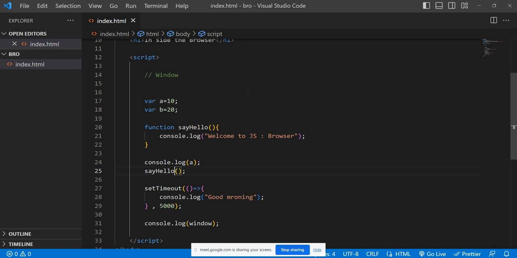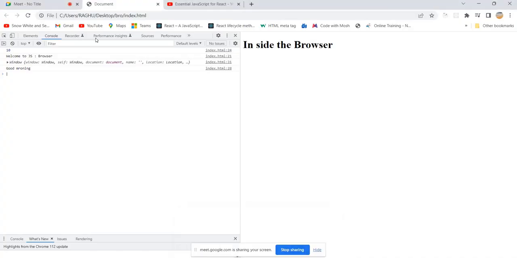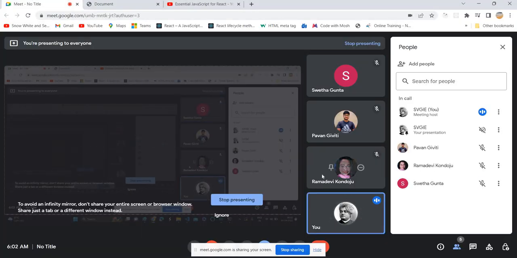Inside the browser, we have a window object, and inside the window object we can find our variables and functions. Even setTimeout is available in the window object. So let's see whether we have a window object in Node.js or not. That is very important. Understood what I'm saying so far? Yes, sir.